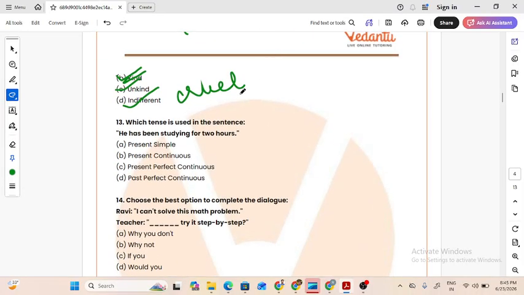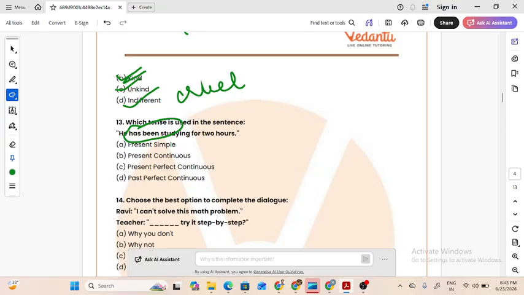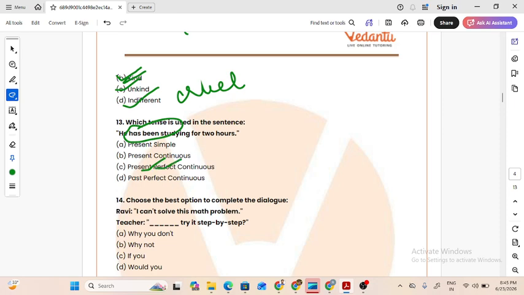Which tense is used in the sentence? He has been studying for 2 hours. Present simple, present continuous, present perfect, past perfect. Has been studying. This is not past perfect, not present simple. This is present perfect continuous, not past, because it is has been studying.